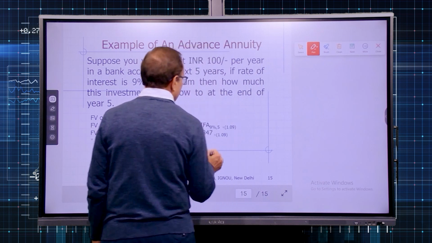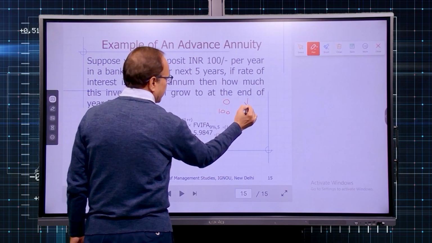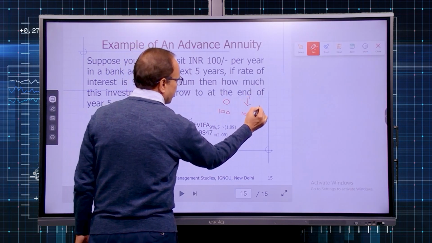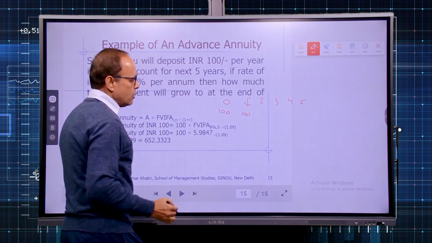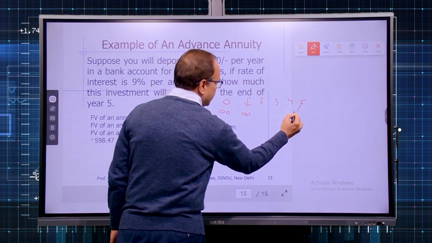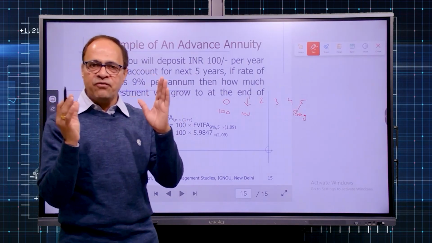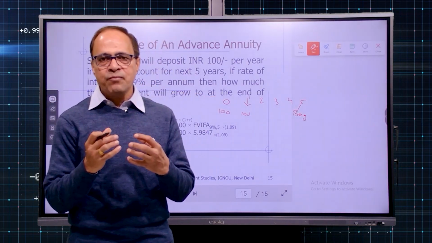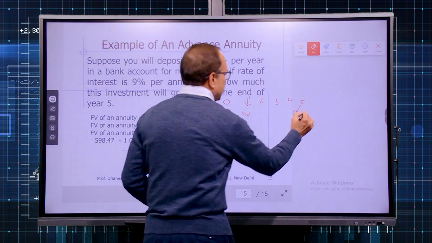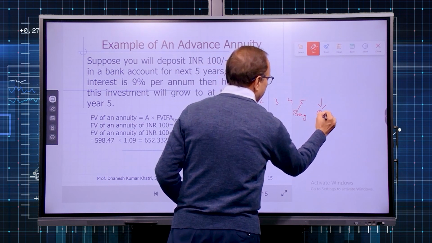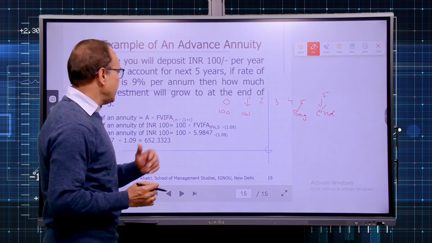Let me depict it on the timeline. So this is the 0 period. You deposit 100 at this point, then 100 in 1st year, 2nd year, 3rd year, 4th year and 5th year. Now the last money which you are depositing is in the beginning of the 5th year. So the number of deposits is only 5: 1st year beginning, that means 0 time, 2nd year beginning, 3rd year beginning, 4th year beginning and 5th year beginning. But maturity of the money or future value will come at the end of the 5th year. It means this becomes an advance annuity.